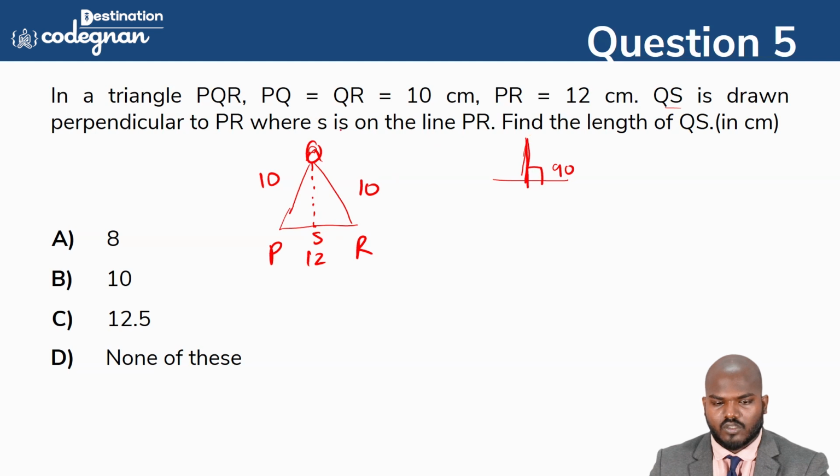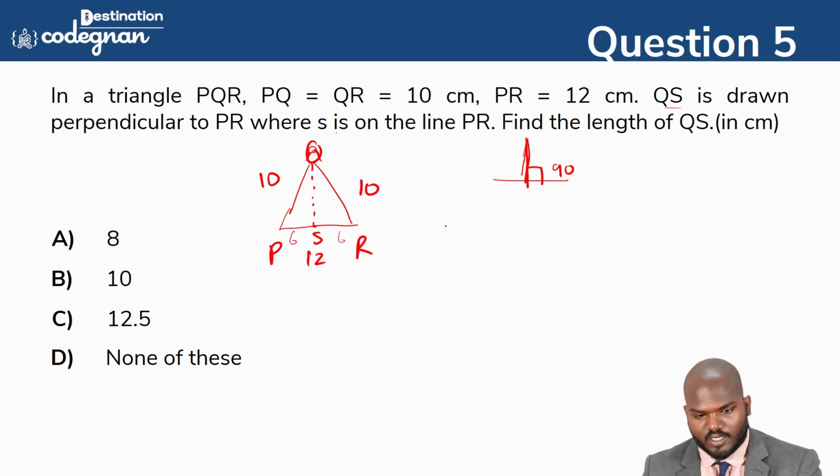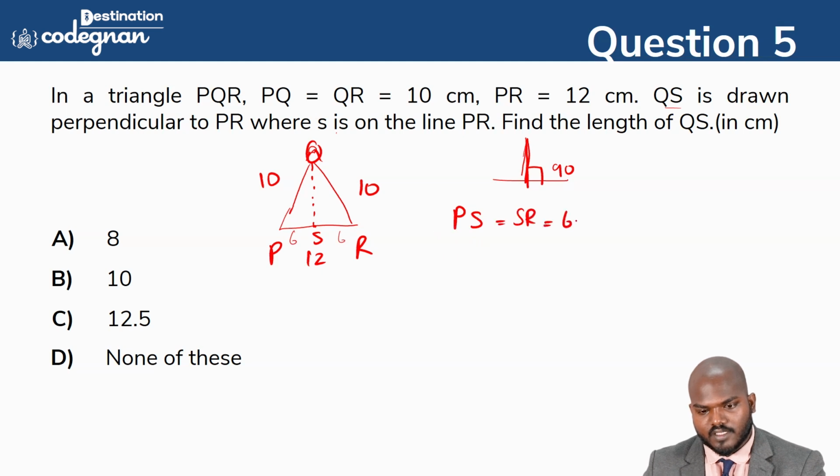So you see the S is on the line of PR. Yes, it was on the line of the PR. Find the length. Yes, you want to find the length. Okay, then this particular length is 6 and this particular length is 6. We can say that PS is equal to SR is equal to 6 centimeter.